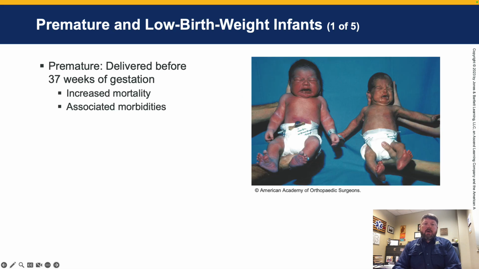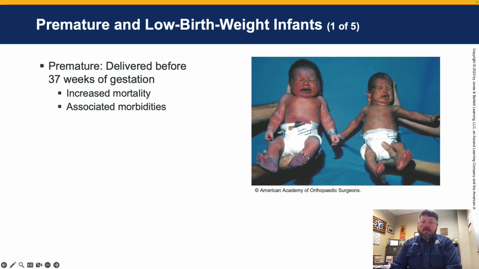Premature and low birth weight infants. So the definition of a premature: newborns are delivered before 37 weeks of gestation. Often this is idiopathic, but maternal conditions associated with preterm labor and delivery may include an infection of the mother, including a UTI, maternal illness leading to dehydration, placental insufficiency, polyhydramnios, preeclampsia and eclampsia, pregnancy-induced hypertension. This leads to an increased mortality.